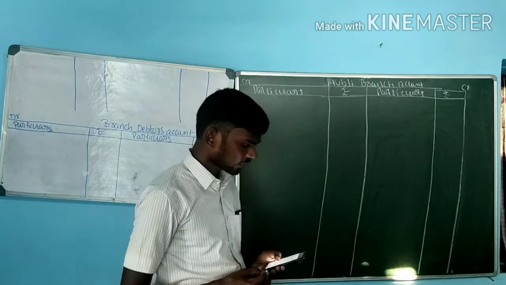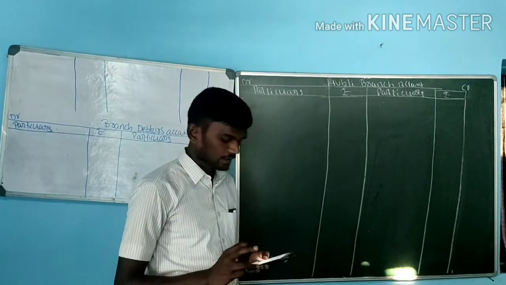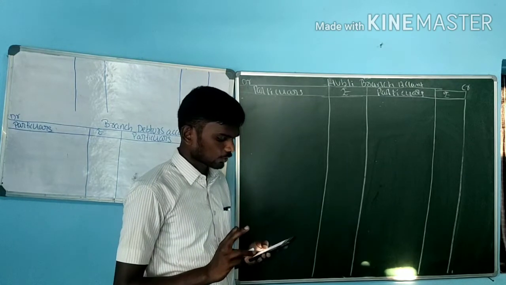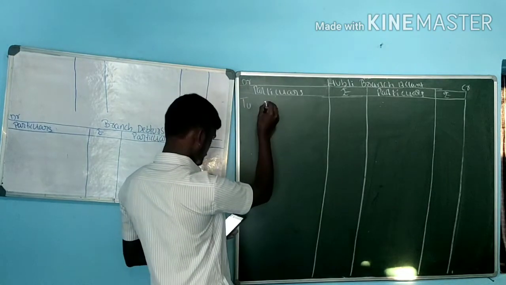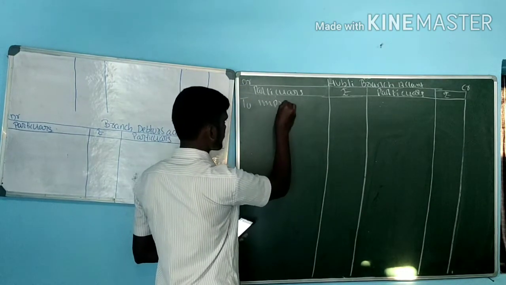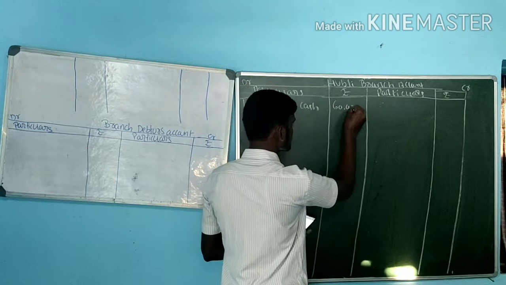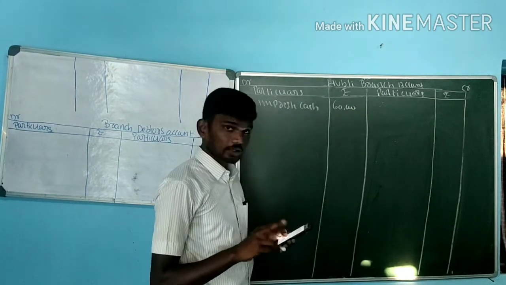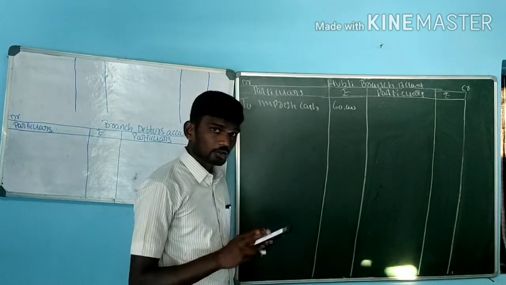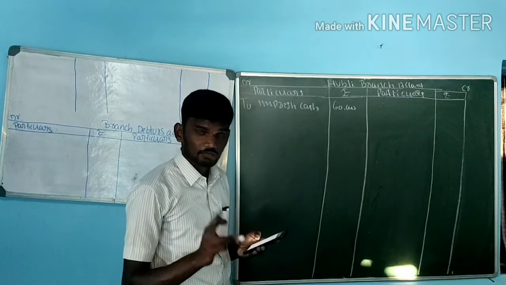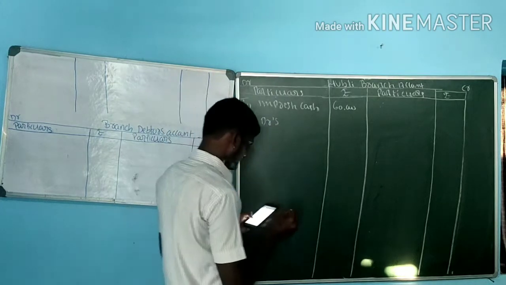Go through the question one by one. First one, imprest cash on opening value. Imprest cash is nothing but your prepaid expense or petty cash. How much is your opening value? That is 60,000. Imprest cash is an asset, opening value. So the opening value is 60,000. On 31st 12 2017, that is the closing value, we have to record under credit side. Next, debtors on 1/1/2017, that is 7,50,000. Debtors opening value, debtors is an asset. So what is the value here?